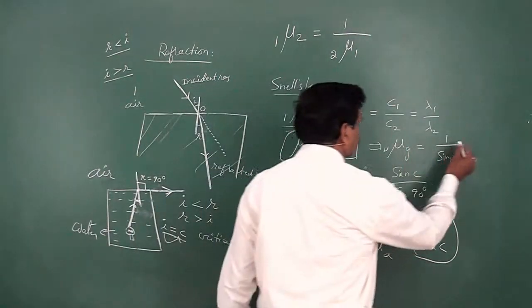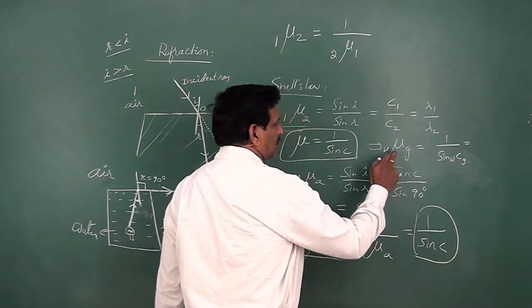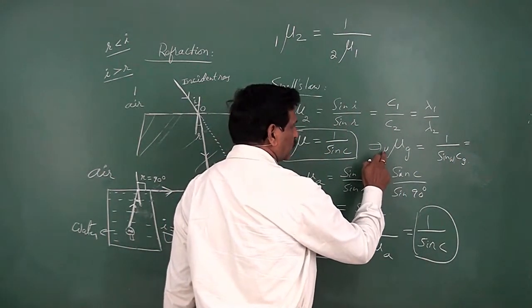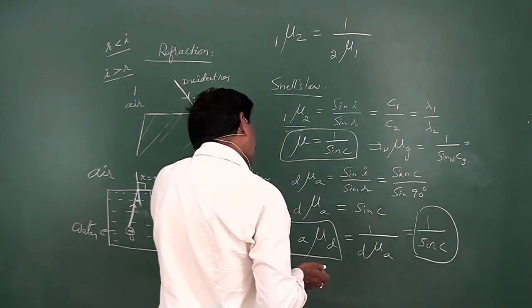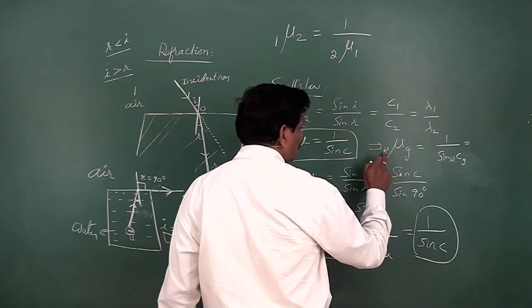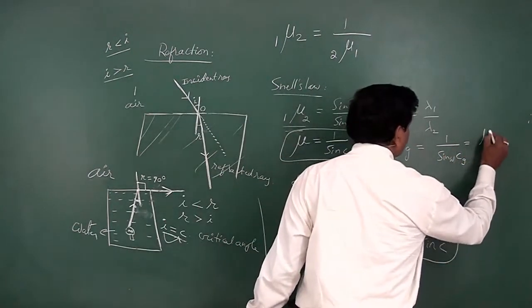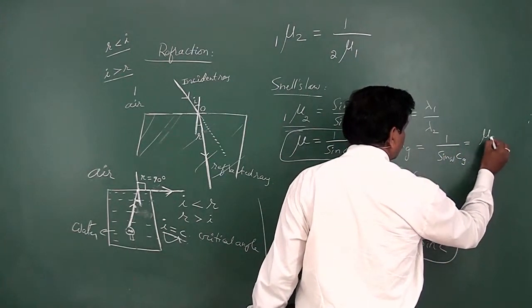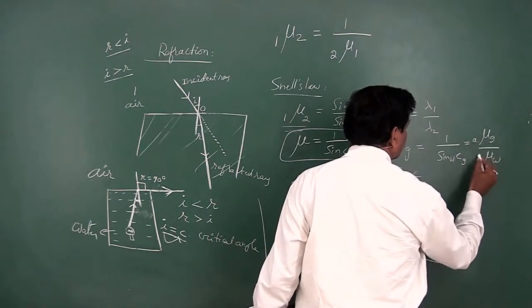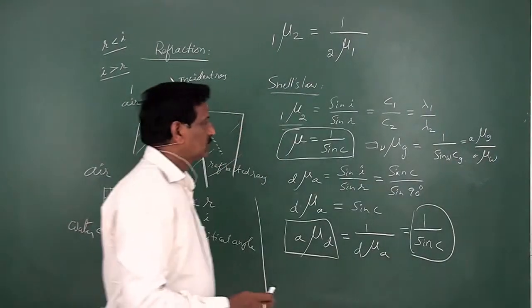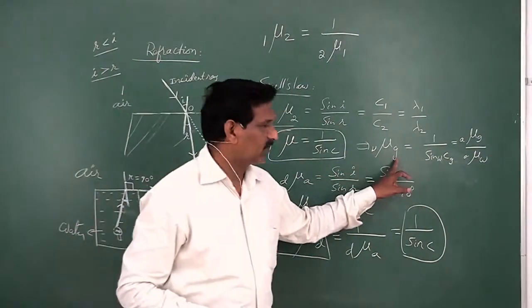This is the relative refractive index. When the two media are different, other than air, the refractive index of glass with respect to water can be written in terms of absolute refractive indices. These are two different media.